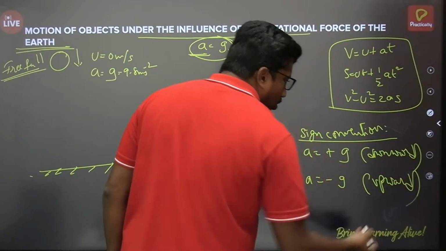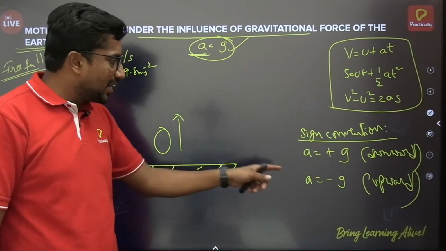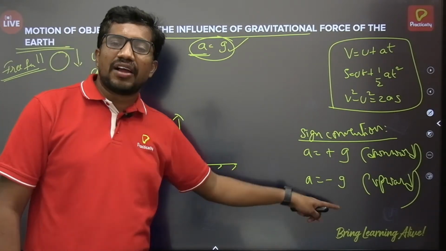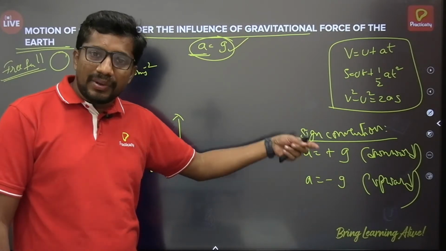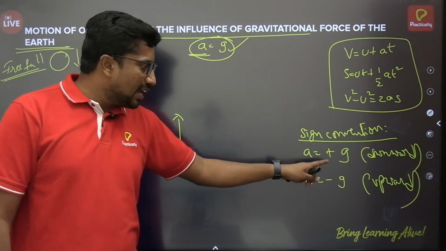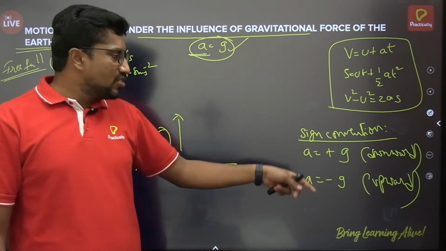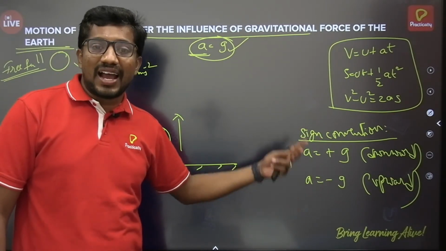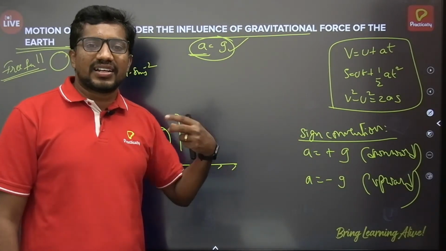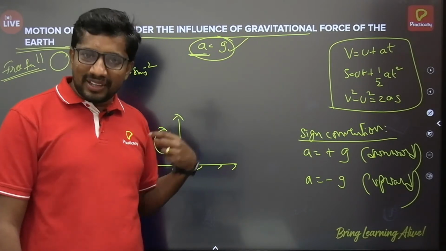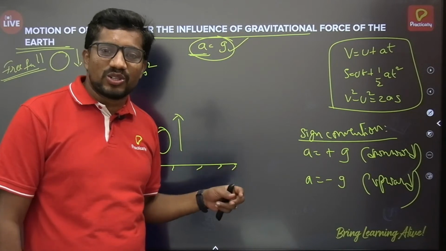Even while solving numericals, if I am talking about an object traveling in the upward direction, I will take the acceleration due to gravity with a negative sign. If the object is traveling in the downward direction, then I will take the acceleration due to gravity with a positive sign. Somewhere else you may see it in reverse; that convention is different. How I am feeling is just a convenience point of how I am thinking, and that should be acceptable. Convenience means however you want, you should not take.